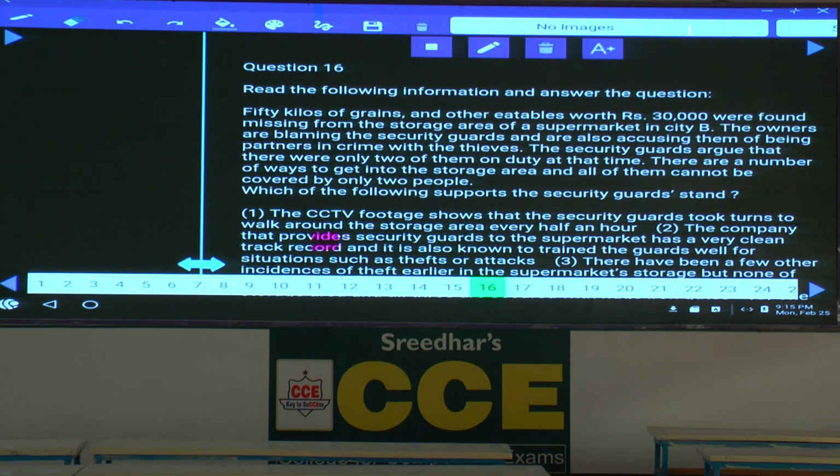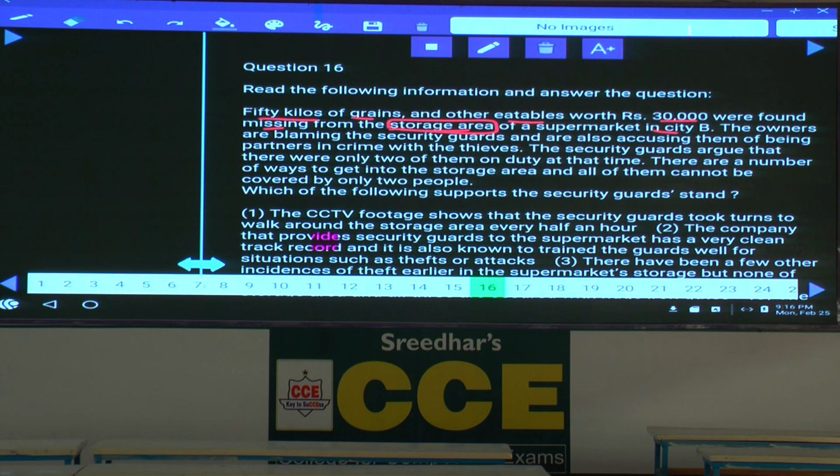Then question number 16. 50 kilos of grains and other eatables worth rupees 30,000 were found missing from the storage area of a supermarket. Now from which area?